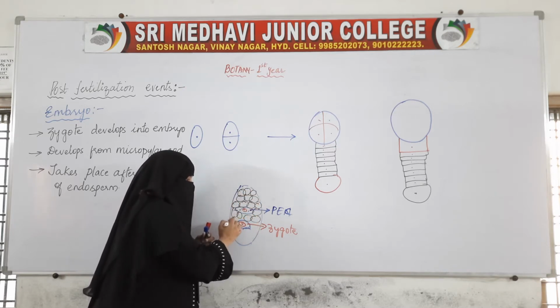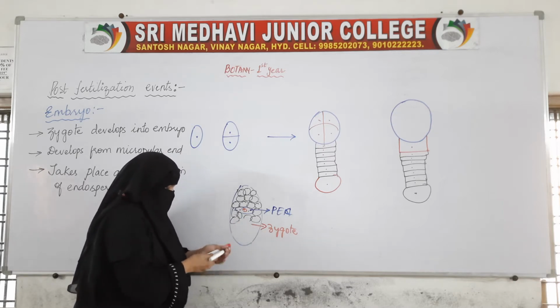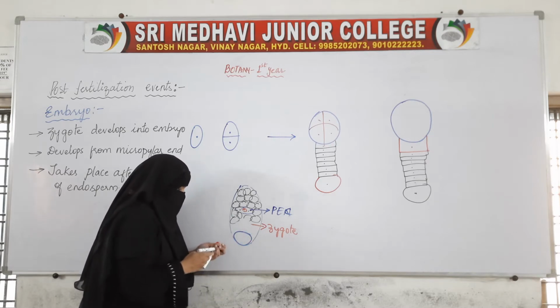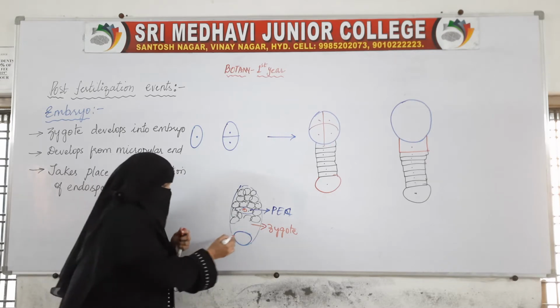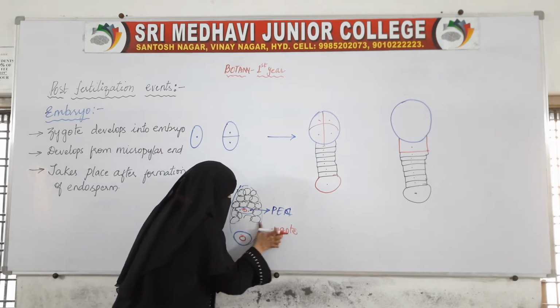I'll draw this here. This is the zygote which has formed due to the fusion of the male gamete with the female gamete.